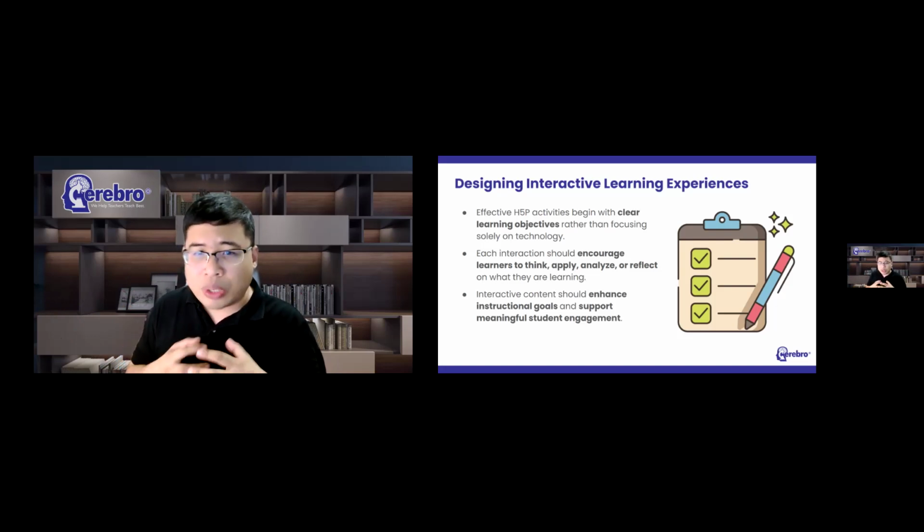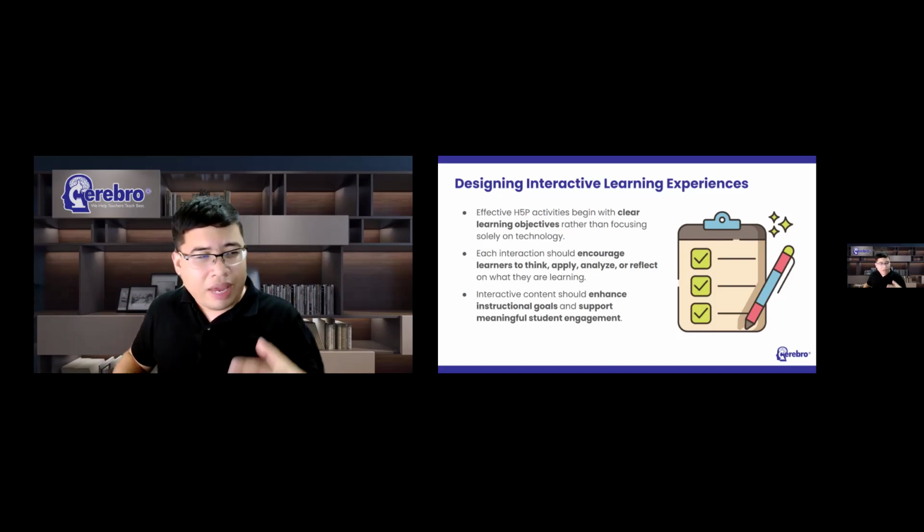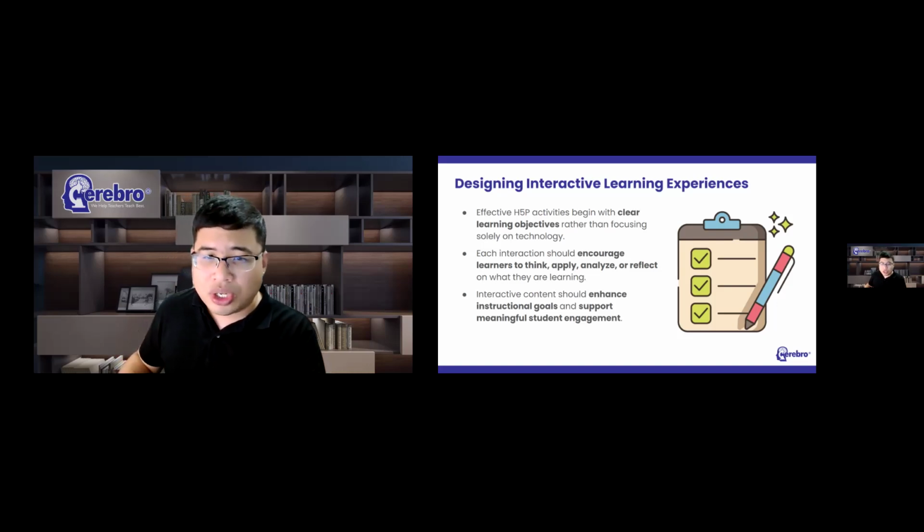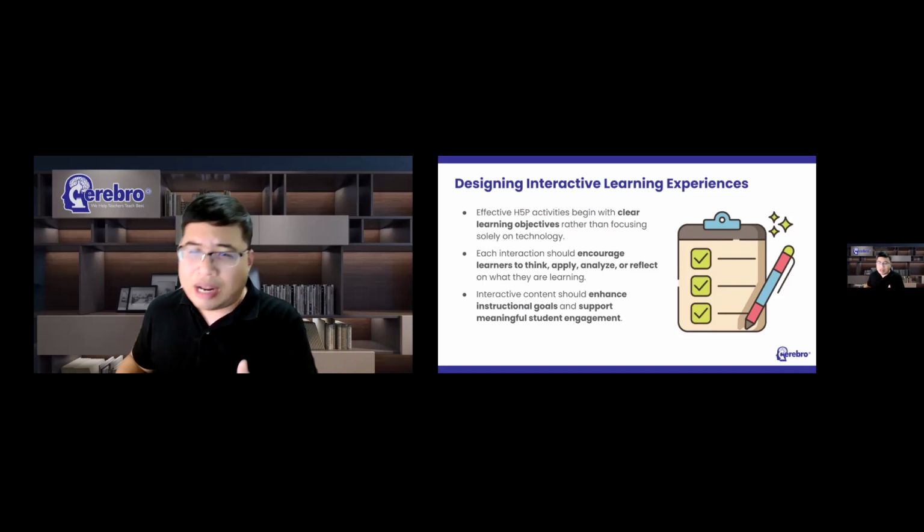And the same principle applies to H5P. Every interaction should have a purpose. Every activity should contribute to learning. Every question should encourage thinking. For example, if your objective is to help students recall information, then flashcards may be appropriate. If your objective is to develop decision-making skills, then a branching scenario may be more effective. If your objective is to guide students through content while maintaining engagement, then a course presentation might be the best choice.